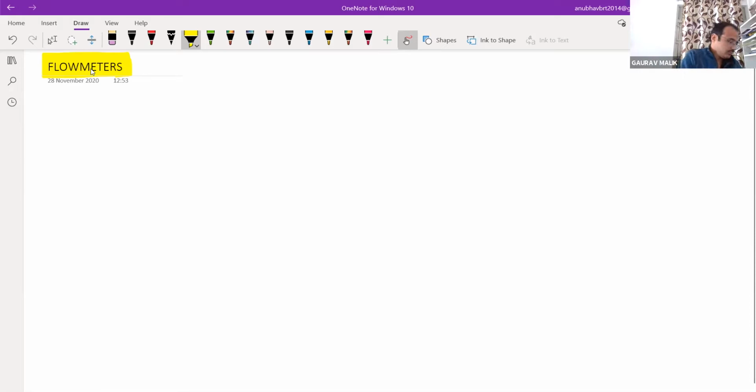Write down the next heading. Okay, my first question to you: what is the difference between full bore meters and insertion meters? And tell me any example of a full bore meter and any example of an insertion meter.